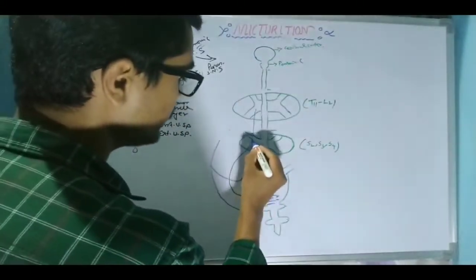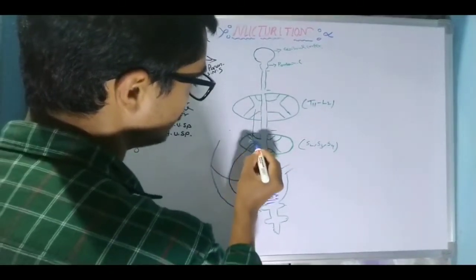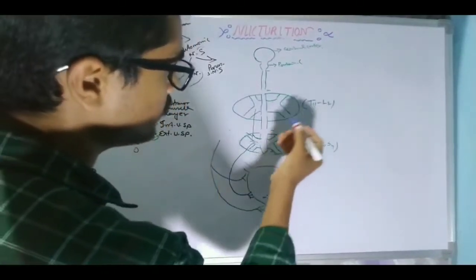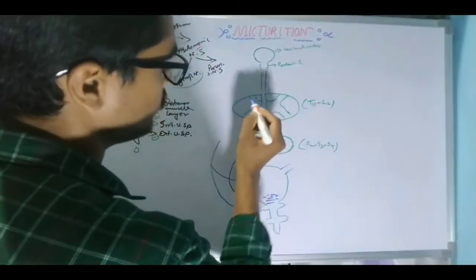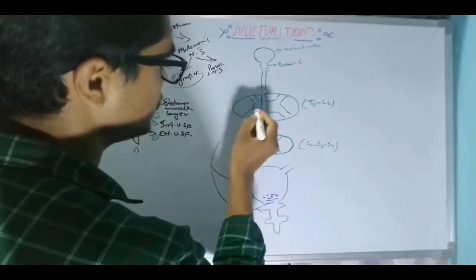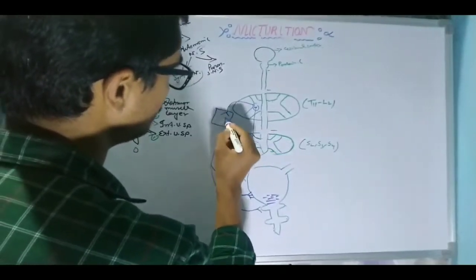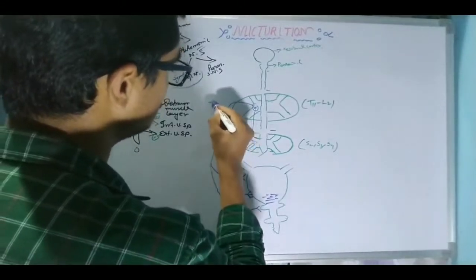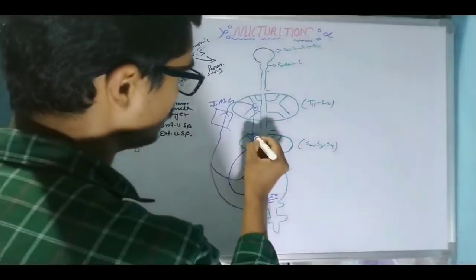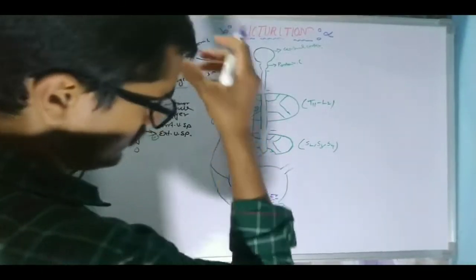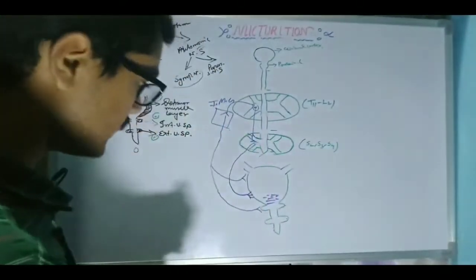The synapse will form here, and the neuron will go up into the thoracolumbar region, and from here it will make another synapse and end in the inferior mesenteric ganglion, which is simply known as the IMG. I'm making a mistake, so now it's okay.